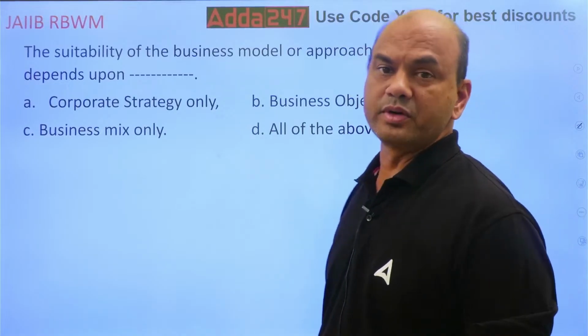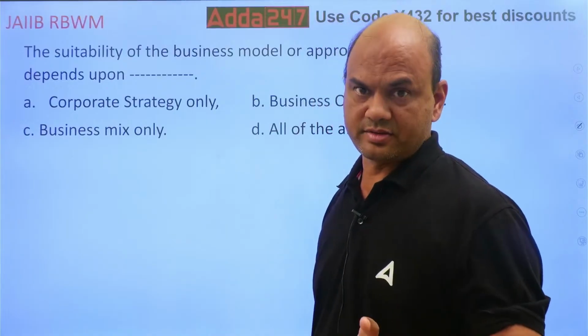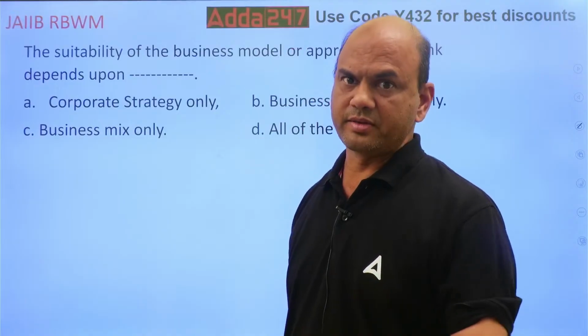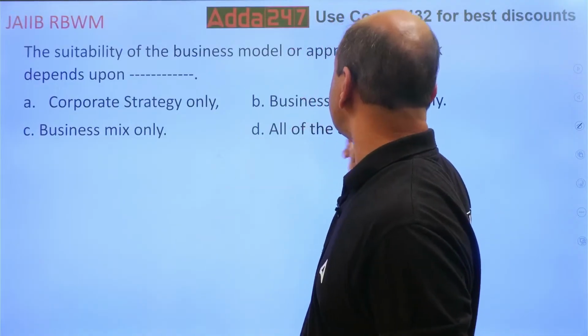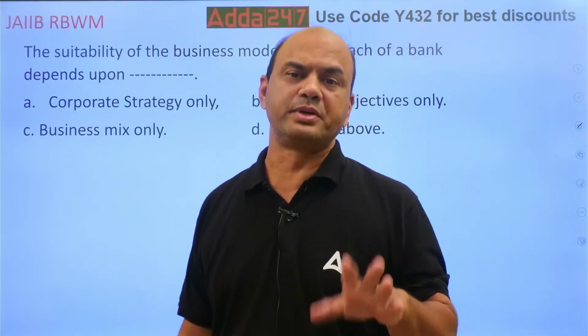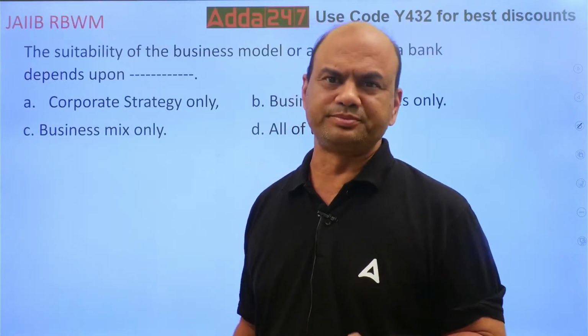So corporate strategy, business objective, business mix, and all of these. What do you mean by these words actually? Corporate strategy means what do your board of directors think? What do your board of directors think for the long term, to be frank? Business objective. Objective means, what is your primary objective? Generally in all the banks, business objectives are roughly the same.